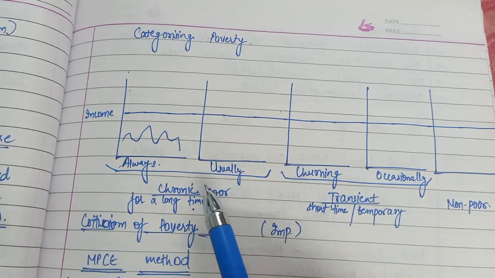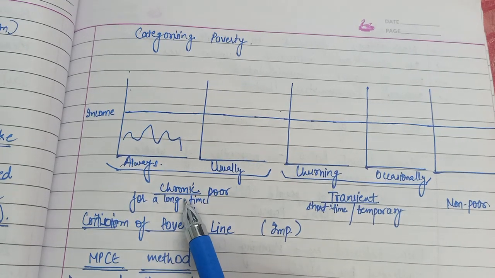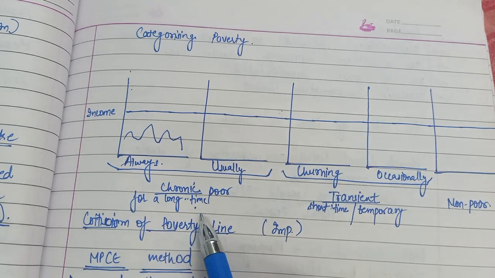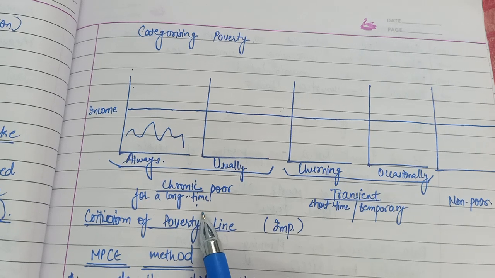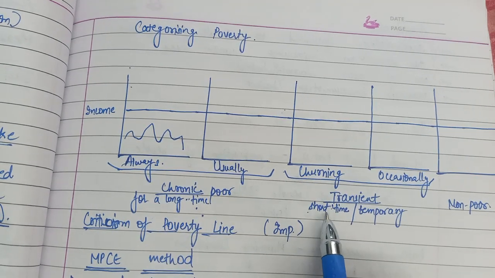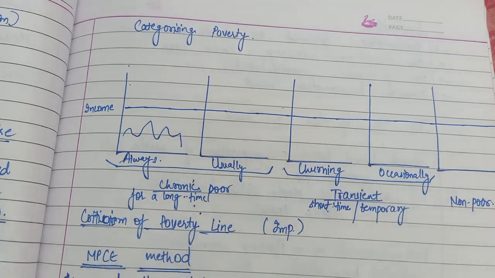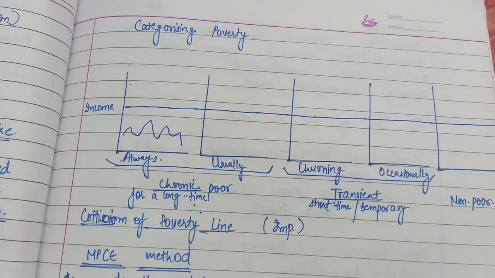Okay. So chronic, as the word suggests, chronic means actually for a long time. Means these people are poor for a long period of time in a year. Transient means for a short time or temporary. Temporarily, these people are temporarily poor.